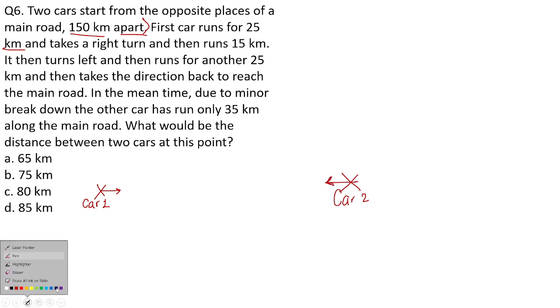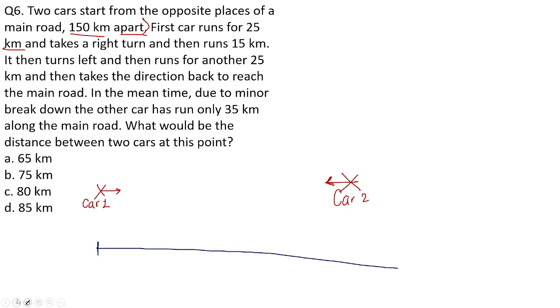Okay, both are actually gonna simply meet each other in the journey and then they'll continue it. Okay, so first of all, what is given here, that both the cars are 150 kilometer apart from each other. It means if I connect these 2 points, that is the distance between car 1 and car 2. This total distance between both these cars is 150 kilometer.